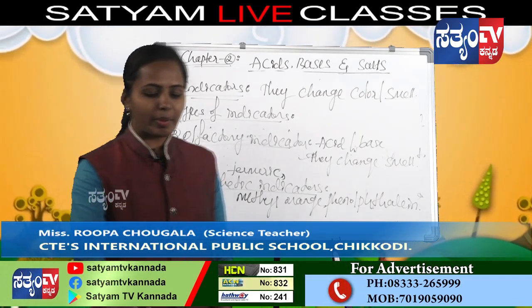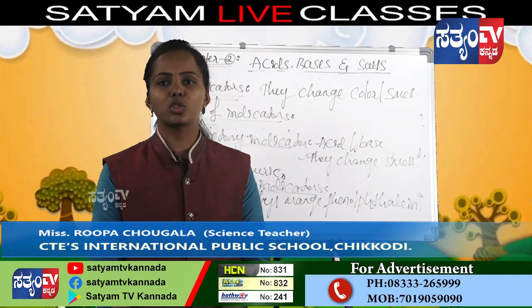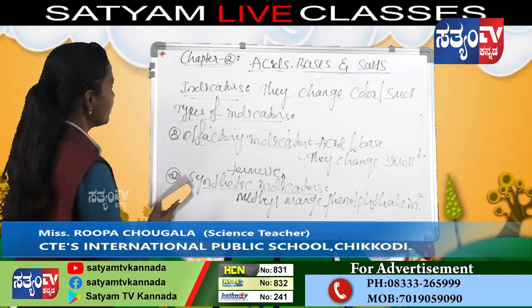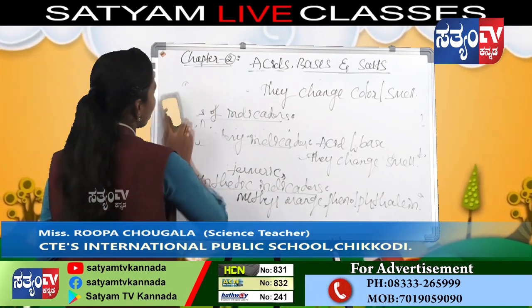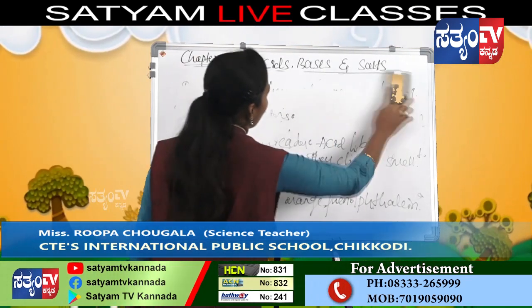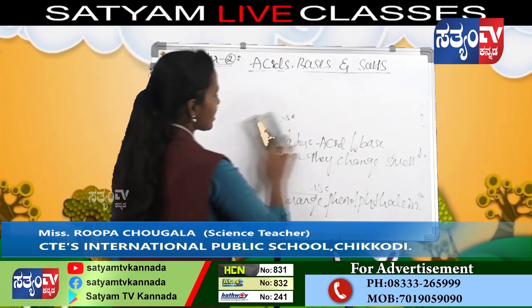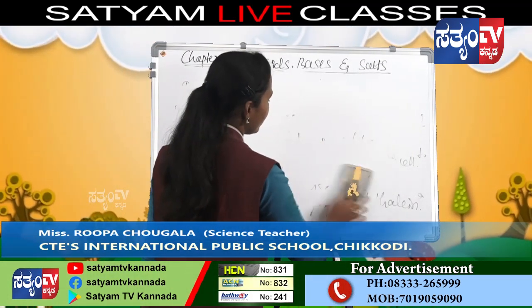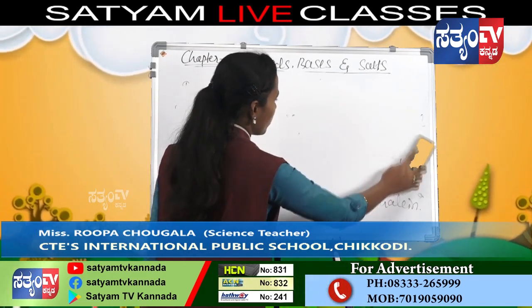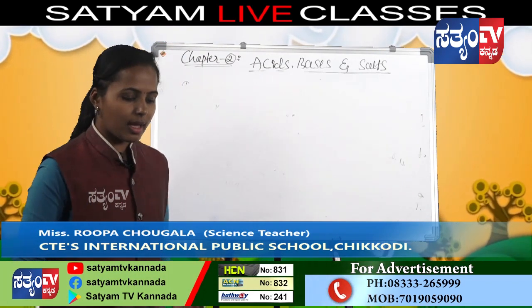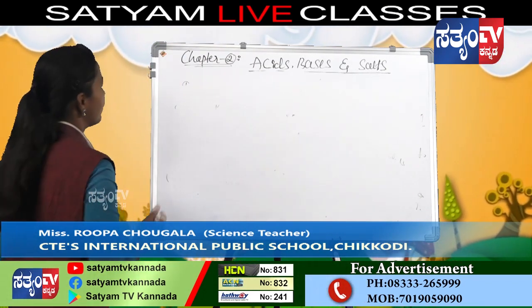The next topic is the chemical properties of acids and bases. We already studied the chemical and physical properties of substances. Today we are going to discuss the chemical properties of acids and bases.